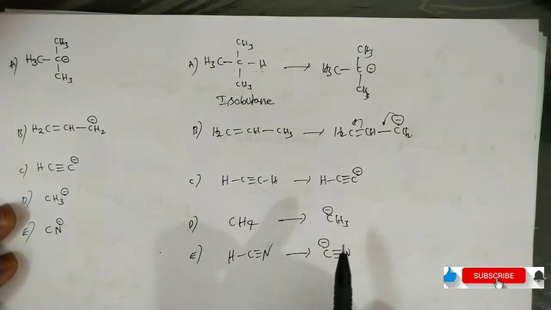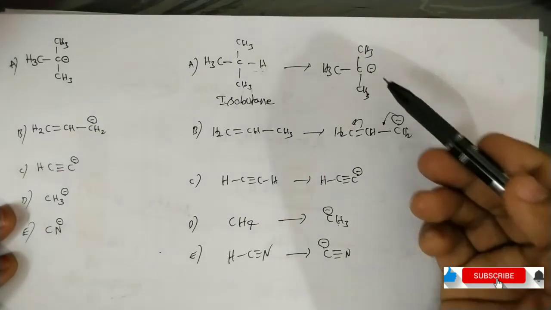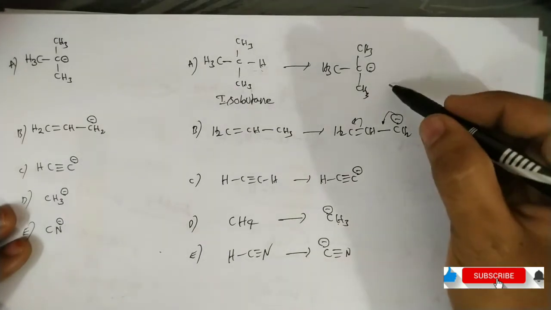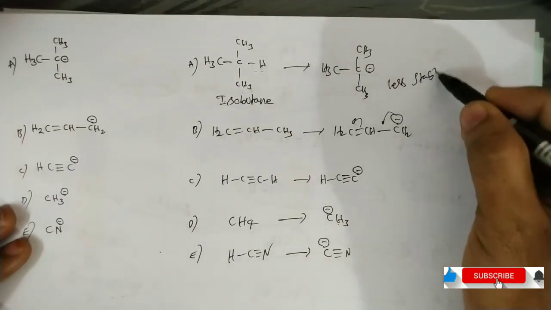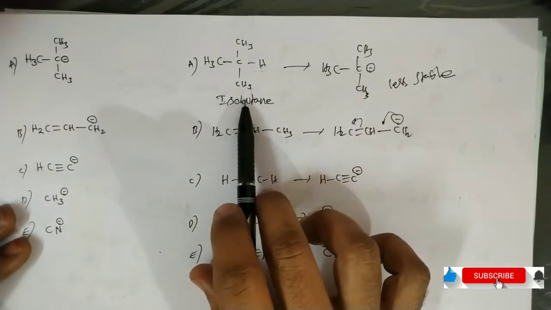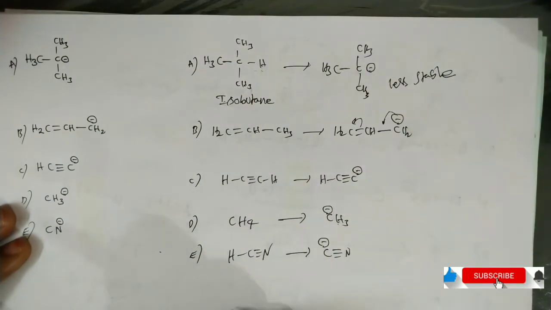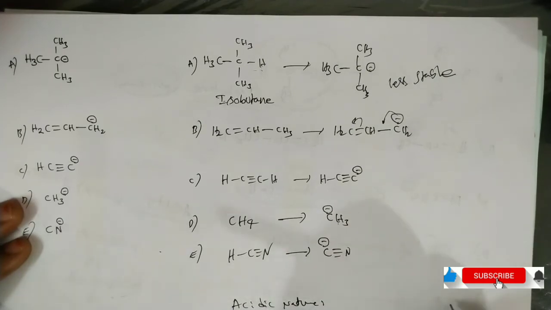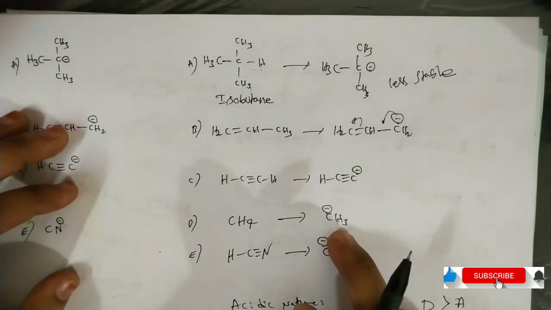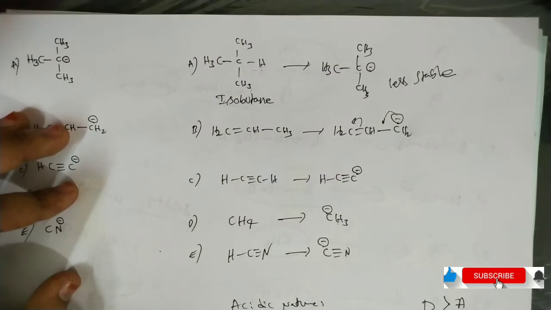Between these two, let us first decide the stability. Between the tertiary carbanion and the methyl carbanion, the methyl carbanion is more stable. The tertiary carbanion is the least stable carbanion, that means it is the least stable conjugate base. So here the acidic nature is very low. That means A is the least acidic compound, and D is more acidic than A, because its conjugate base is comparatively more stable than the conjugate base of A.